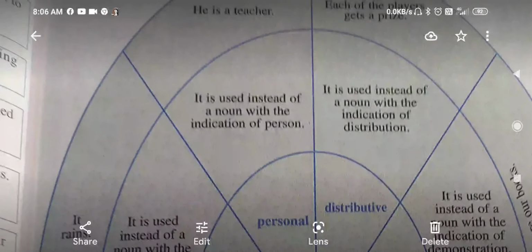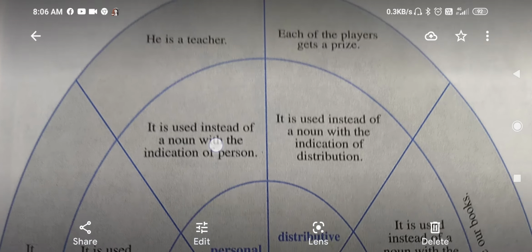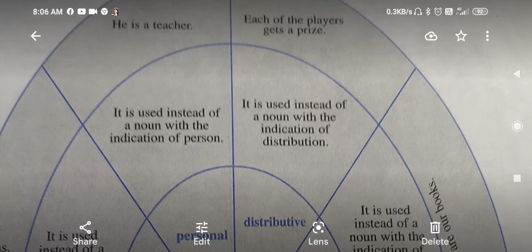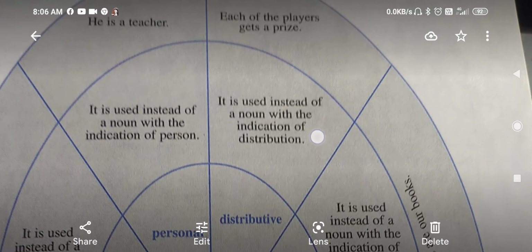For example, personal pronoun. It is used instead of a noun with the indication of the person. That is, it is used for the noun when it indicates a person. For example, he is a teacher. Here he is used for the noun, that is for the teacher or the name of any person.